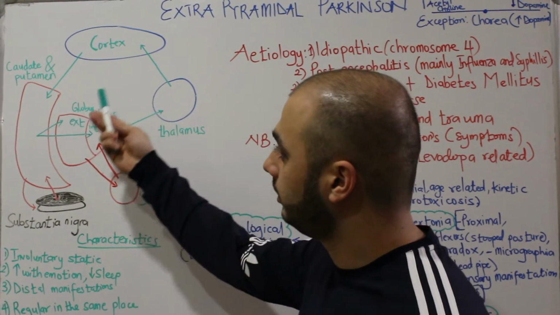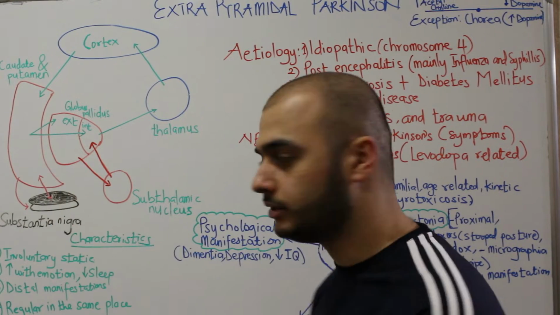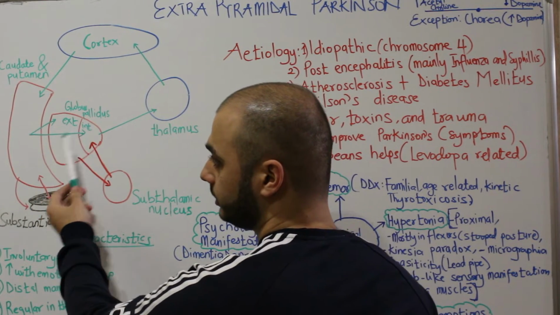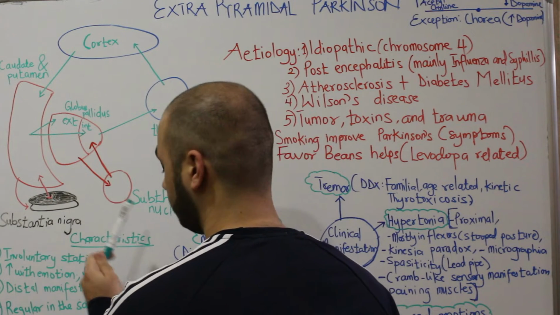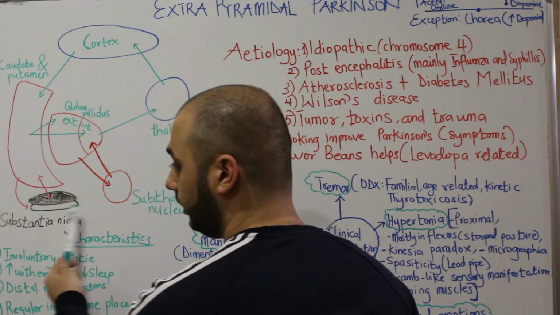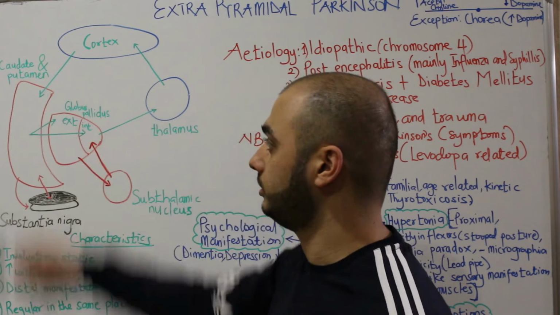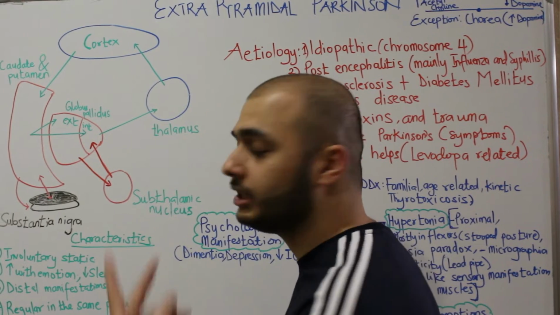here. Mainly the putamen, nucleus caudate or striatum as they call it, globus pallidus, which divides into globus externus and internus, the subthalamic nucleus, substantia nigra, thalamus and cortex. All these are connected in two main pathways.